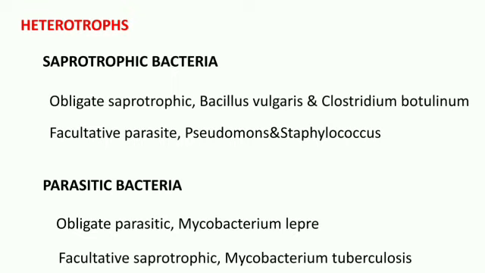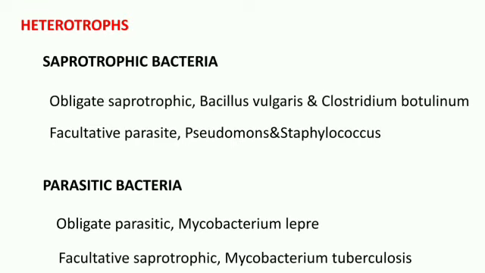Another one is heterotrophs. Most of the bacteria are heterotrophic bacteria. They cannot manufacture their own food. They receive their food from dead organic matter or living organisms. These are of the following types. One is saprophytic bacteria. Saprophytic bacteria obtain food from dead or decaying organic matter.